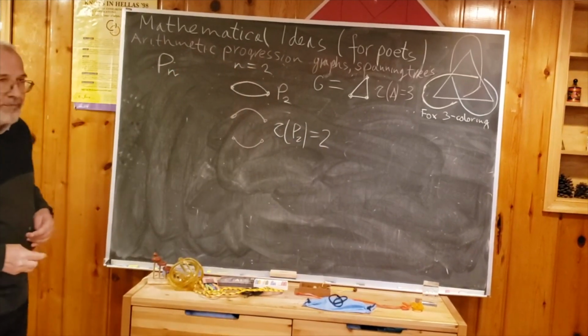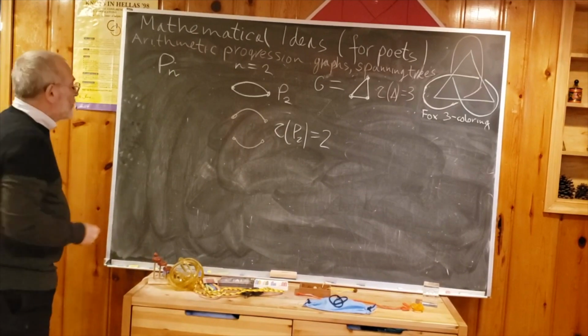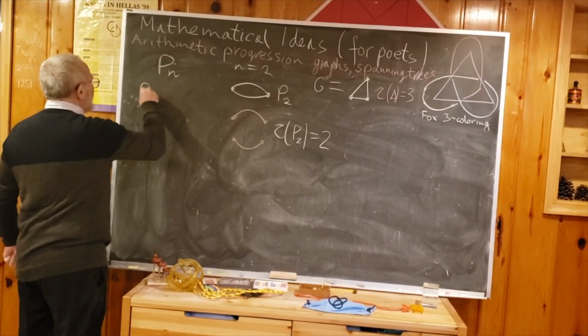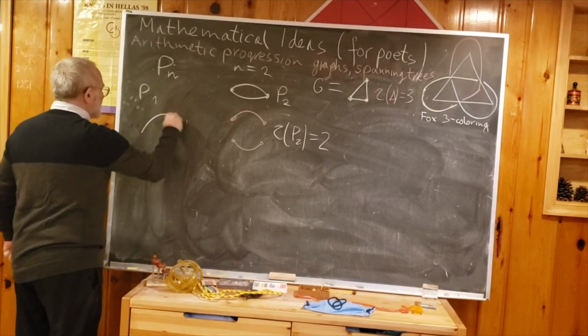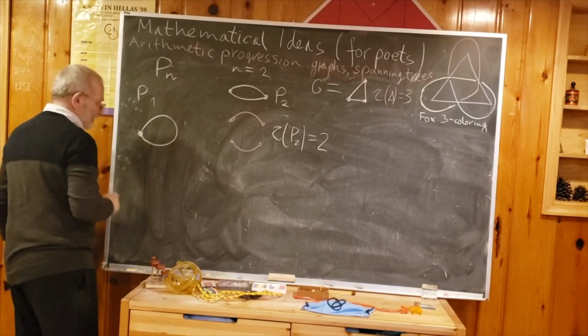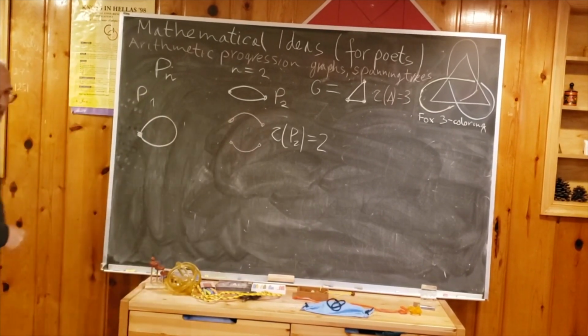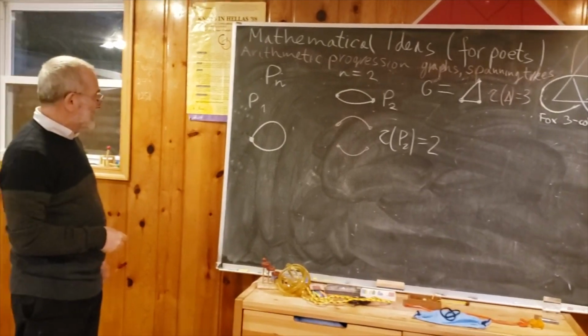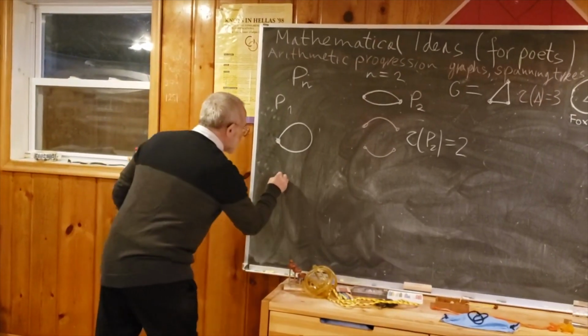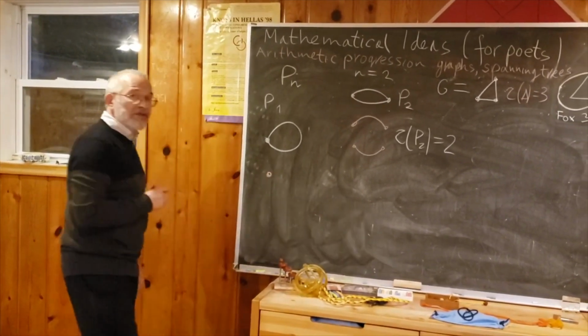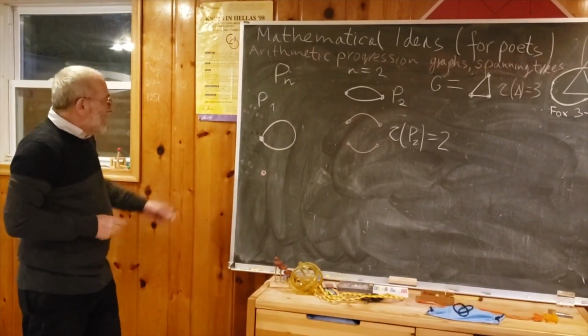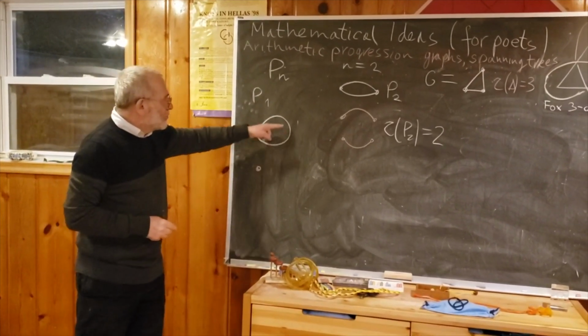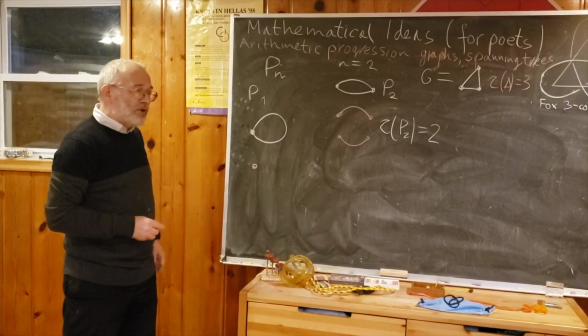What about the 1-gon? A 1-gon is really a loop. P1 is really the loop. Maybe that is a delicate thing. What are the spanning trees of this? First of all, it should contain every vertex. But then, there's only the choice of either using this edge, this loop, or not using it.